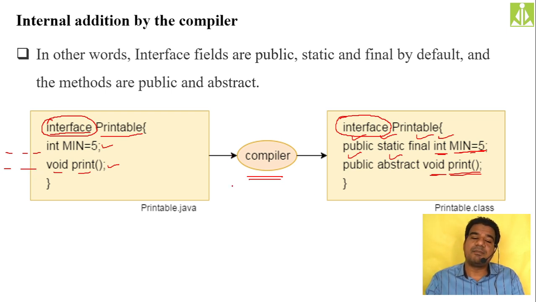But my compiler adds them when it is creating the .class file. It is my .java source program, but when creating the .class file, the compiler adds all those extra things. So interface fields are public, static and final by default, and the methods are public and abstract.